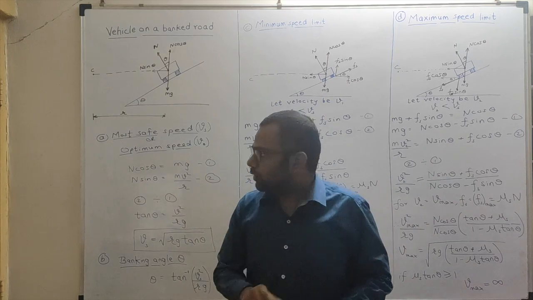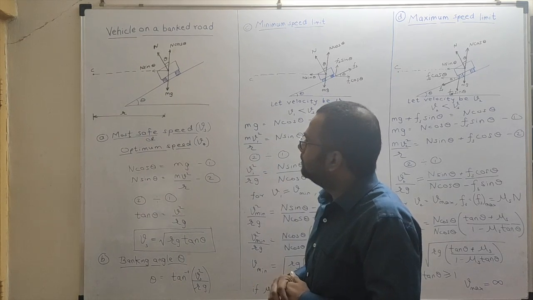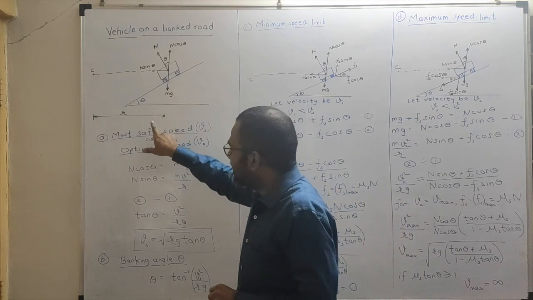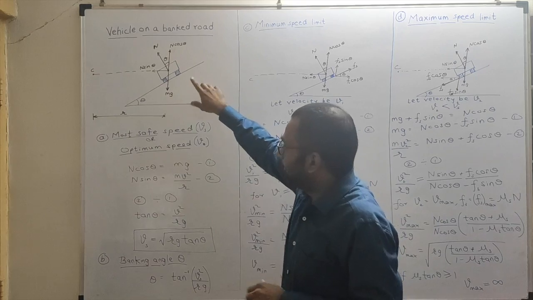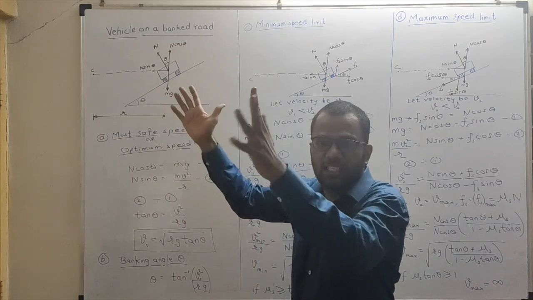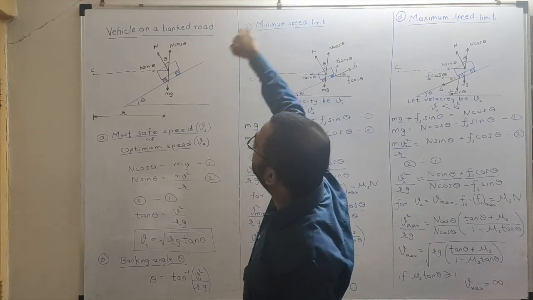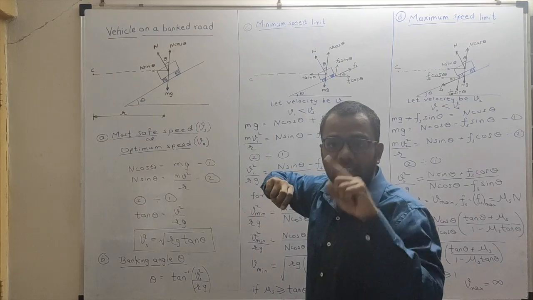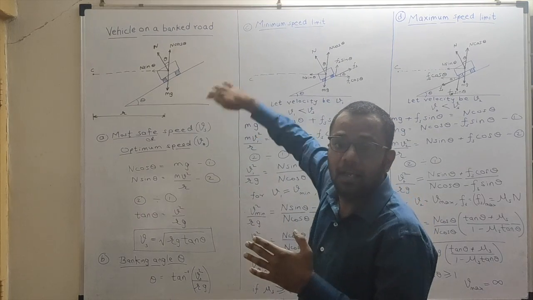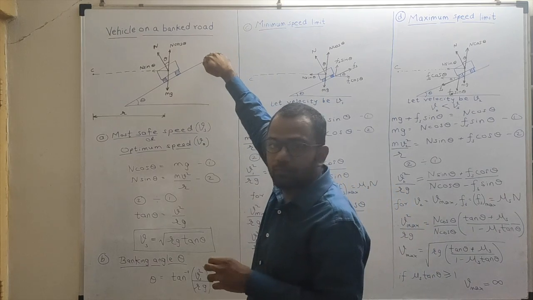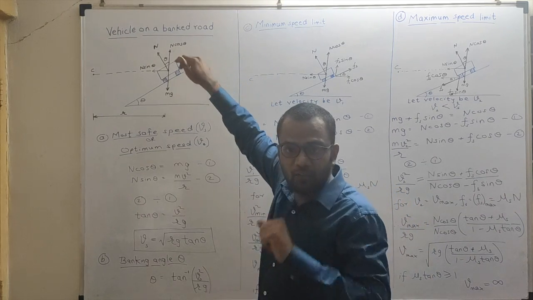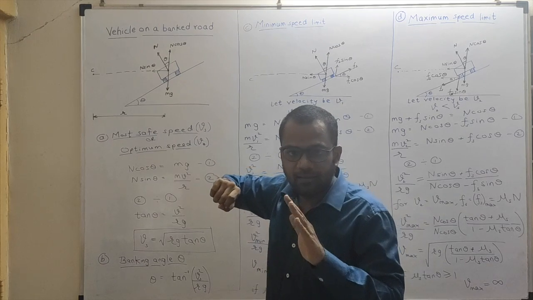Now once again, if the velocity is greater than Vs, the most safe velocity, then in the absence of frictional force the vehicle will skid up. But who will prevent it from skidding up? The frictional force again. Fine?